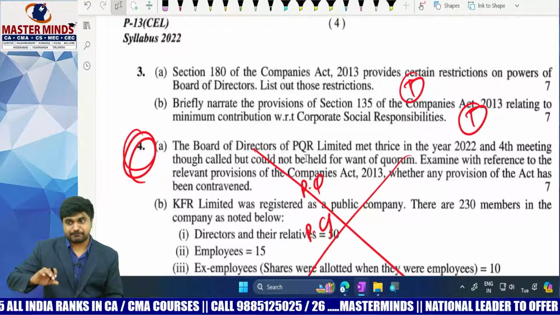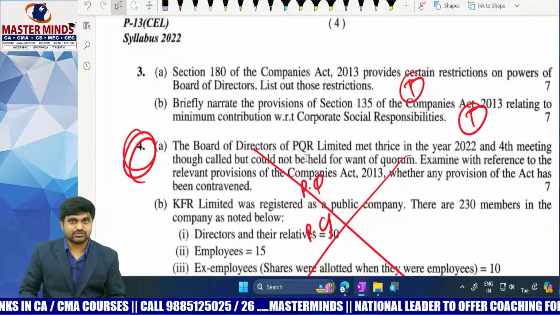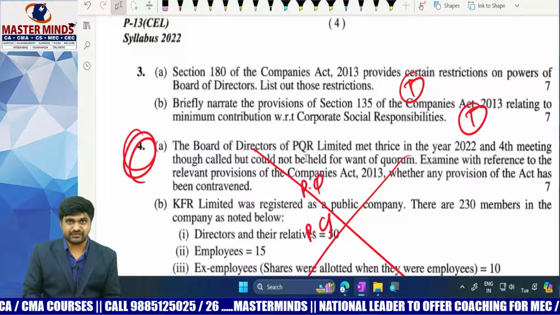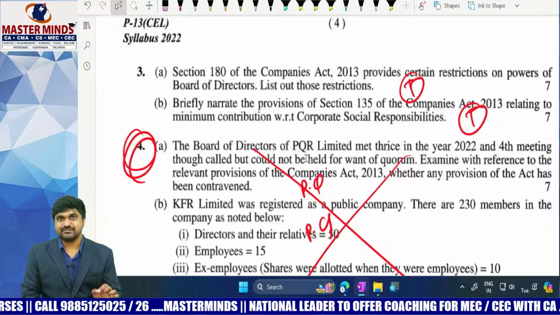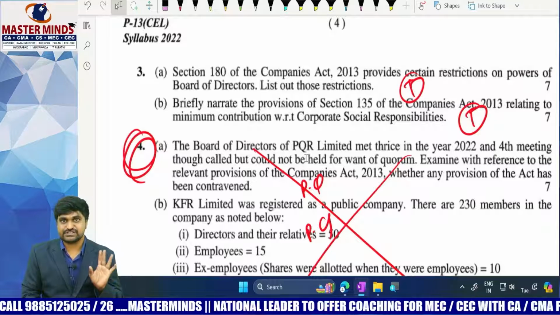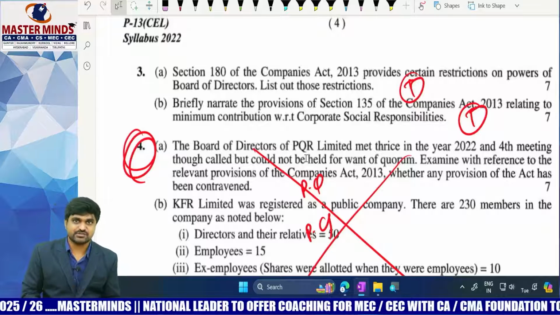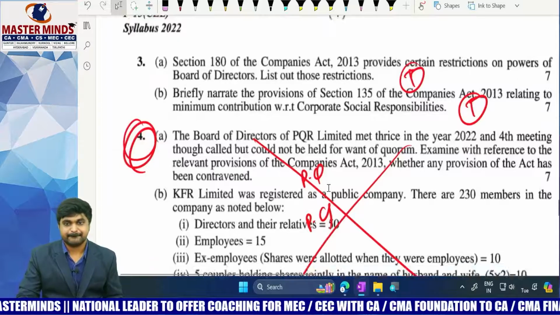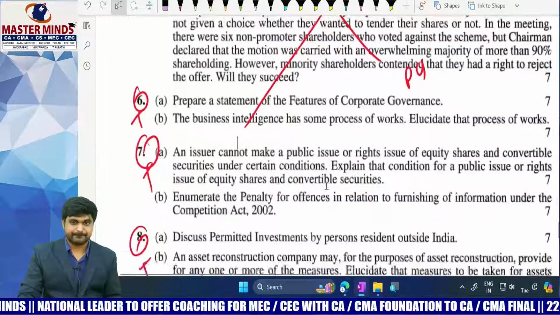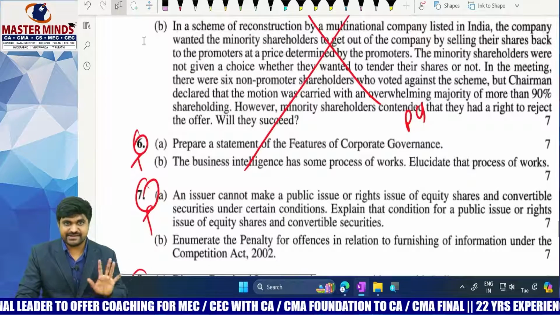For persons having conceptual clarity, theory or practical questions do not matter. But for average students, theory questions are very score fetching. So they can easily get marks just by answering theory questions. So for them it is very, very useful. Next one. So this is the exam pattern.